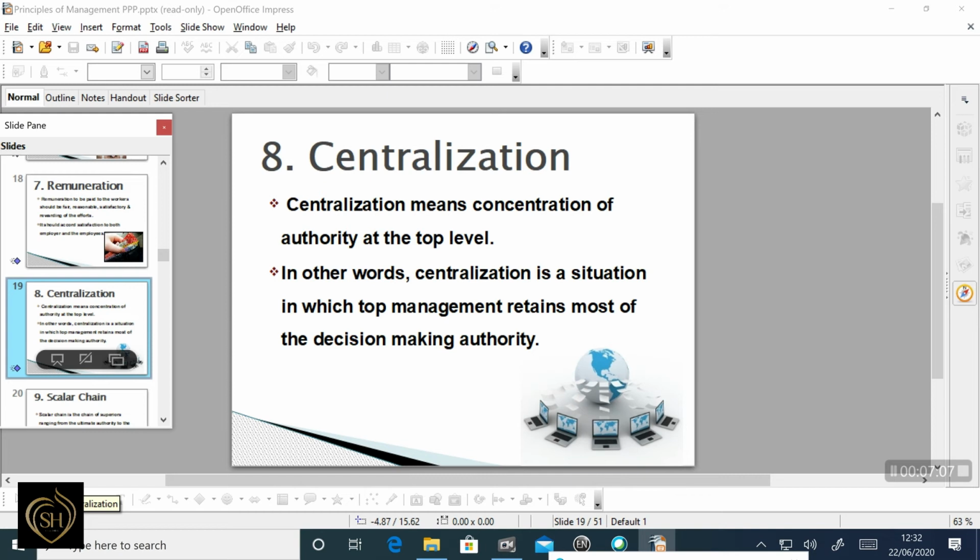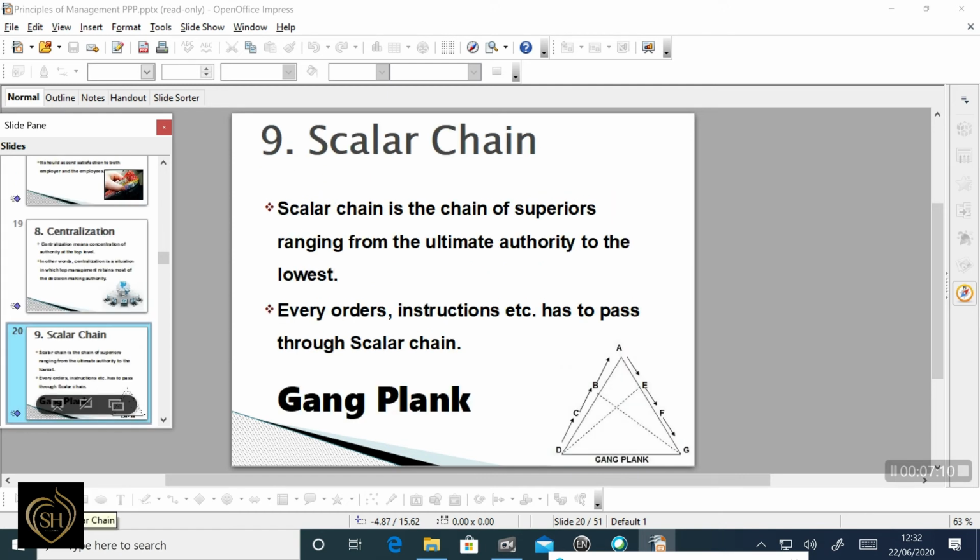The next one is scalar chain. It is a chain of superior ranking from the ultimate authority to the lowest level of the organization. Every communication going up or down must flow through each position in the line of authority. A figure is already given here. The communication will pass from A to B, B to C, going from the upper to the lower level, A to E, F.